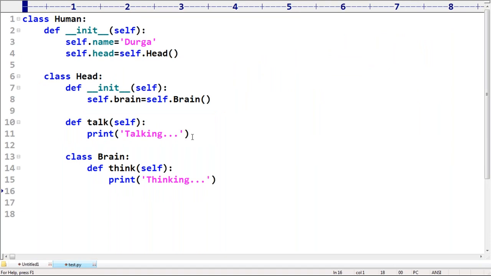Yes, you can take any number of levels. Inside brain, brain memory, like that we can do that. No problem. Any number of levels we can.